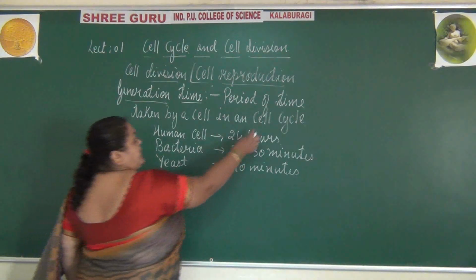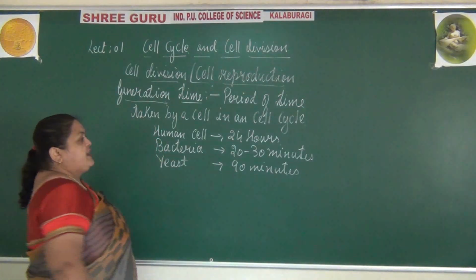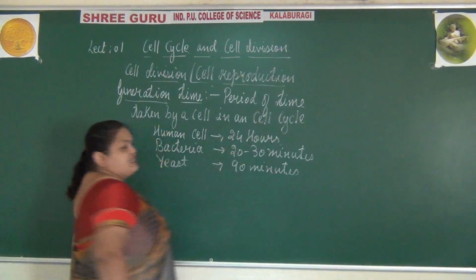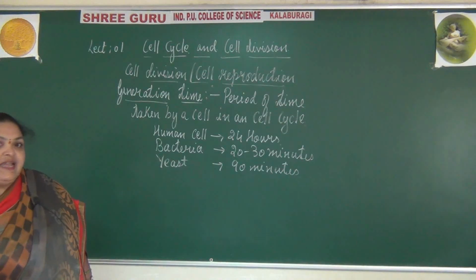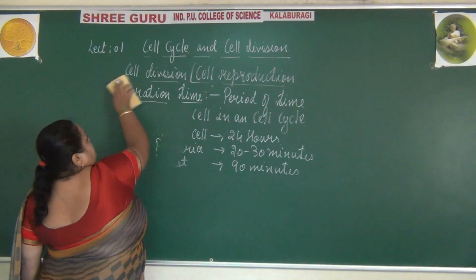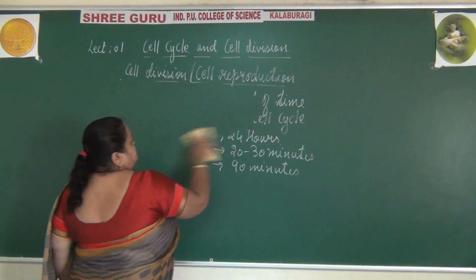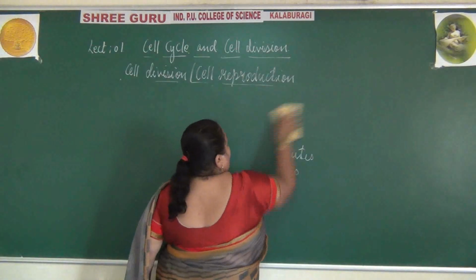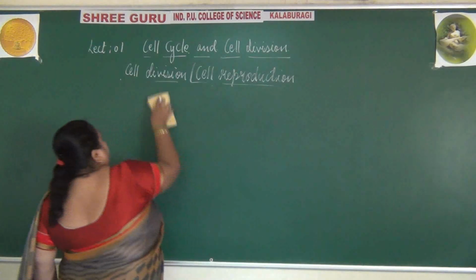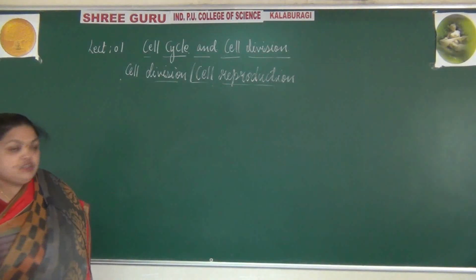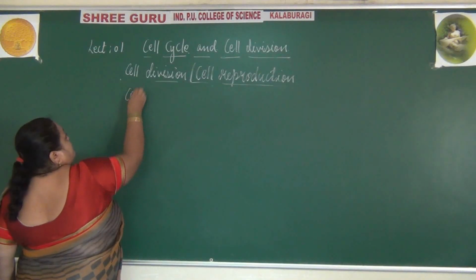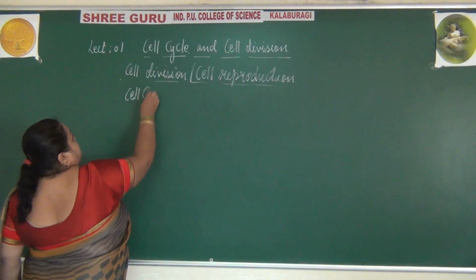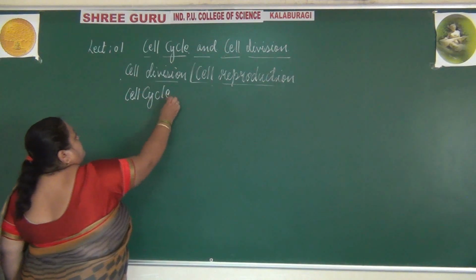Then what do you mean by cell cycle? You are coming across a new word called cell cycle. So what is the cell cycle? We'll go with the definition of cell cycle.